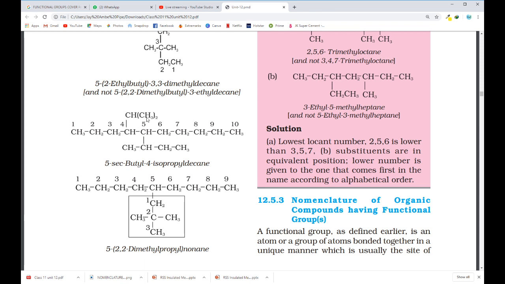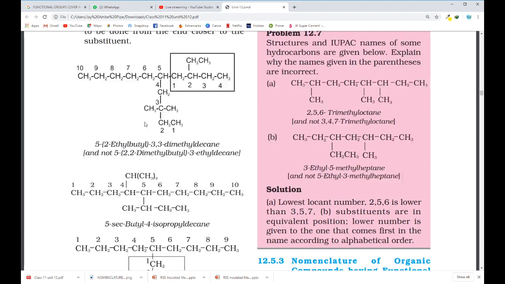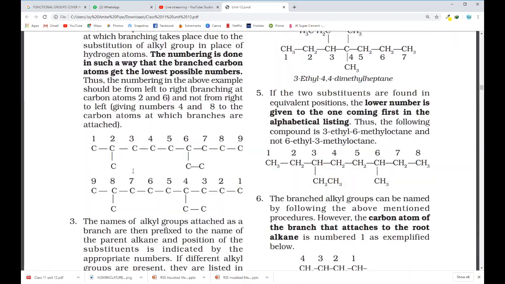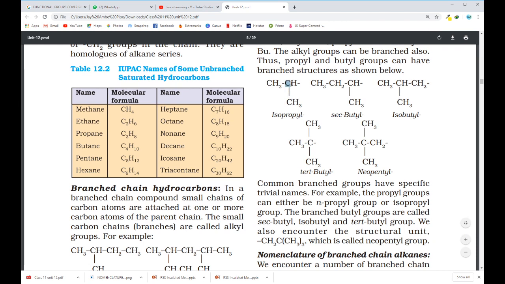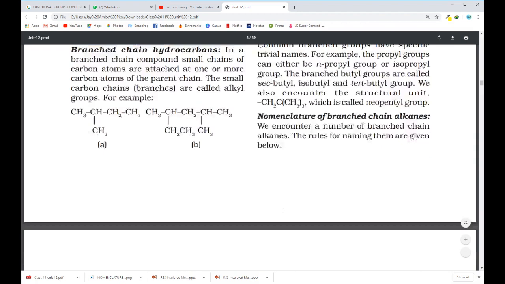This means you should know CH that is attached to two CH3 groups. I'll show you. This is the complete formula, and the one which is written is the condensed formula, CH3 twice.